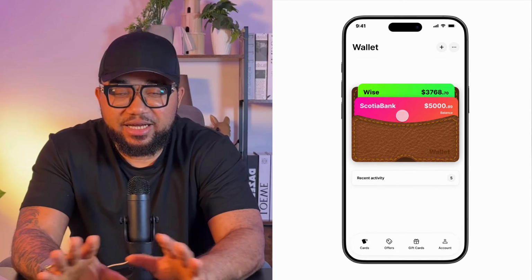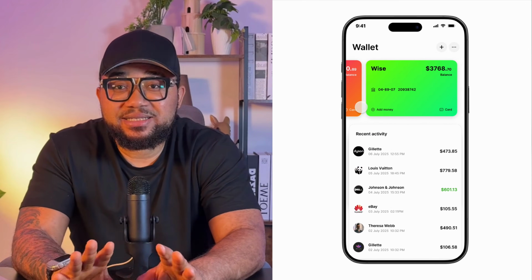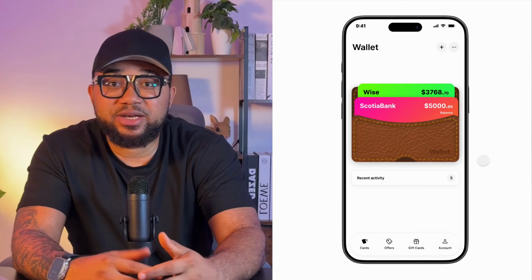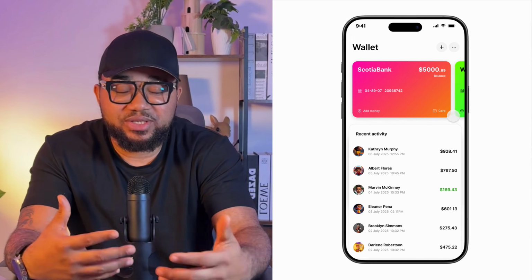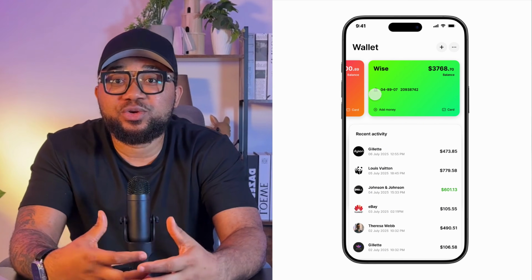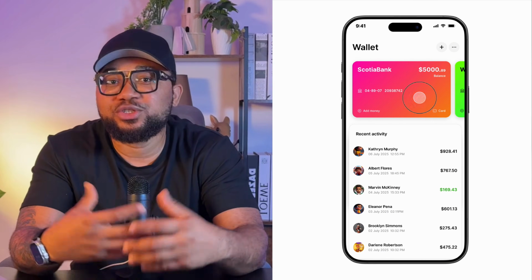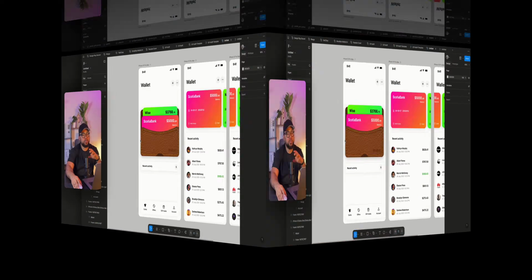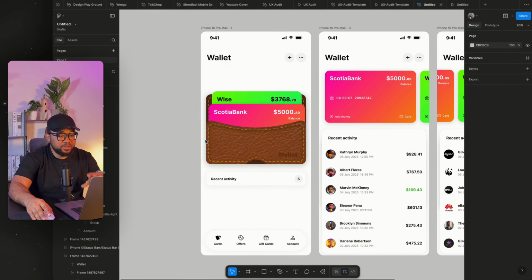So today I'm excited to walk you through the prototype of a brand new wallet app designed entirely in Figma. This isn't just about screens, it's about creating smoother transactions, clearer navigation, and an experience users can trust. So whether you are a designer, developer or just curious, let's explore how the wallet app comes to life, one screen at a time. I'm going to show you how to create this in Figma.